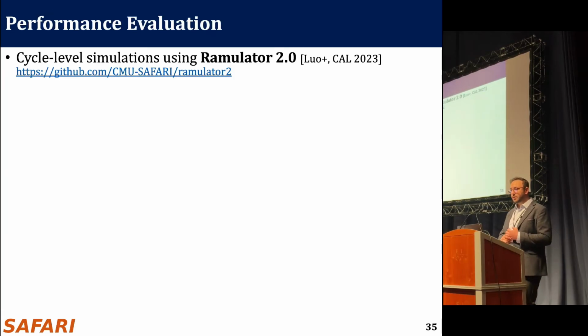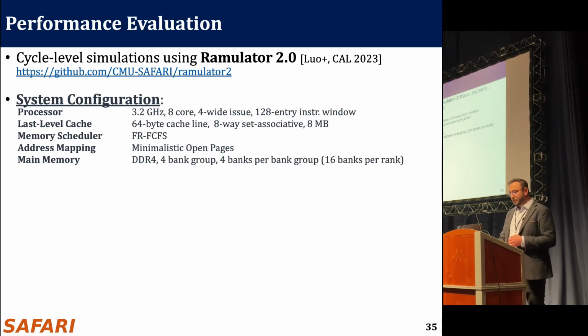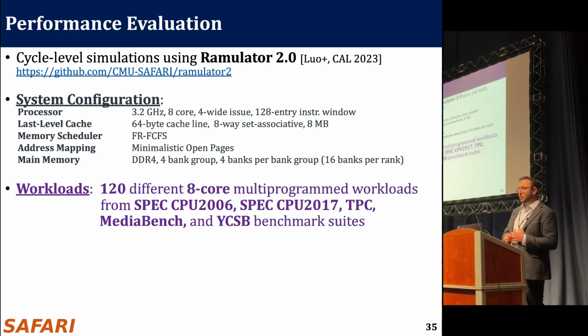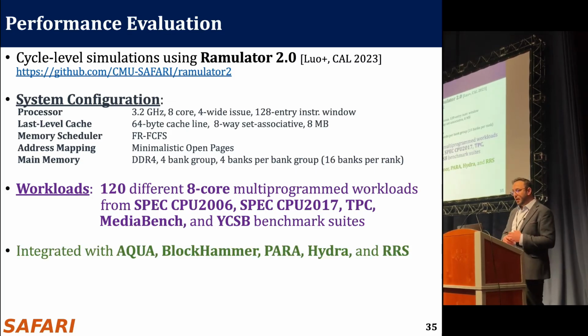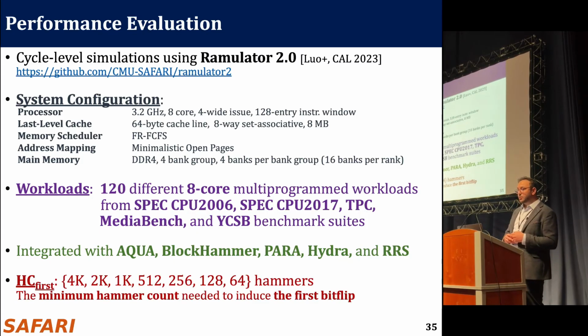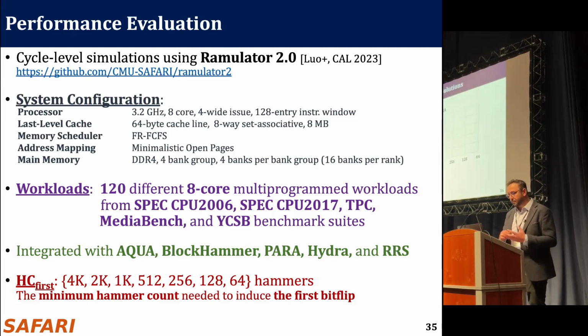Let's go with the performance evaluation. So we conduct cycle-level simulations using Ramulator. We simulate the system with 120 different 8-core multi-program workloads from different benchmark suites. And we integrate SVART with 5 different mechanisms: AQUA, RowHammer, PARA, Hydra, and RRS. And we sweep some futuristic minimum HC_first values, the minimum hammer count needed to induce the first bit flip. We start from 4,000, which is very realistic today. And we go down to 64 to project for future DRAM chips.